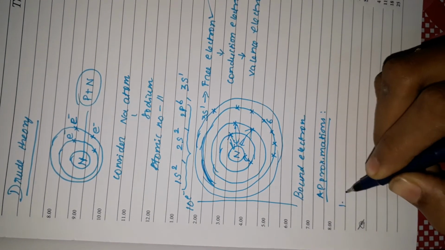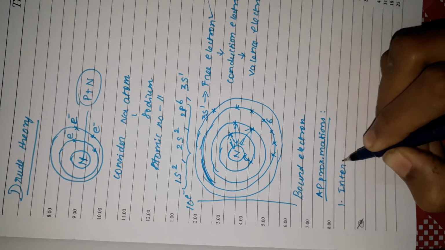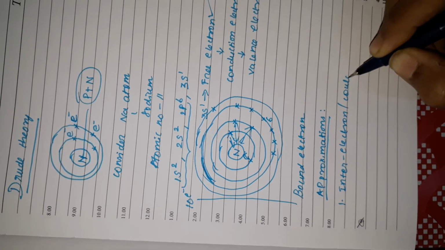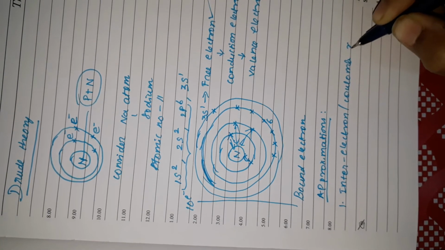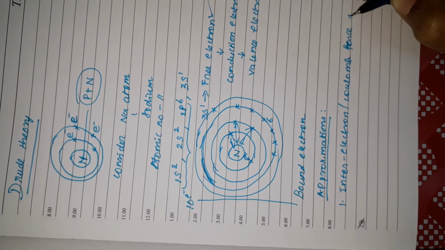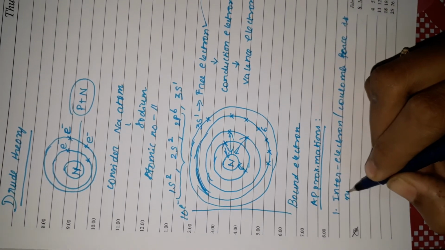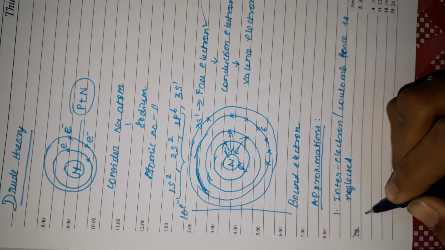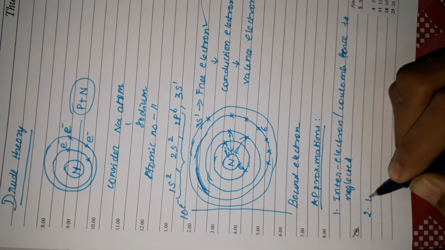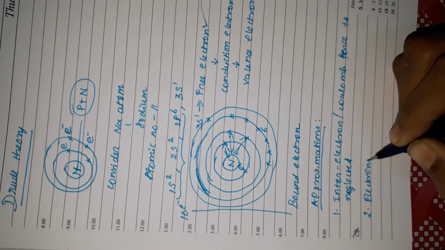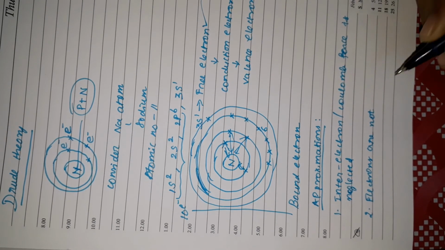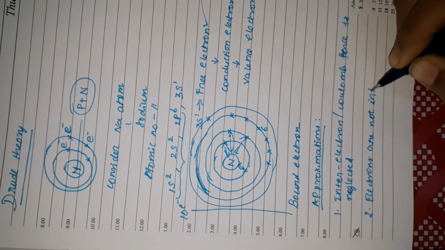The first one is that the inter-electron Coulomb force is neglected. What does it mean? You say that the electrons are not interacting.